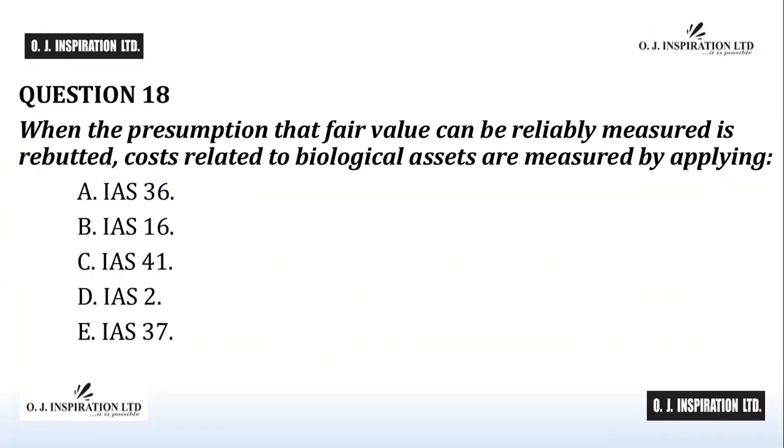Question number 18. The answer to question number 18 is D, IAS 2. When a presumption that fair value can be measured reliably is rebutted, IAS 41 provides that in determining costs, an entity considers IAS 2 Inventories. D is the answer to question number 18.